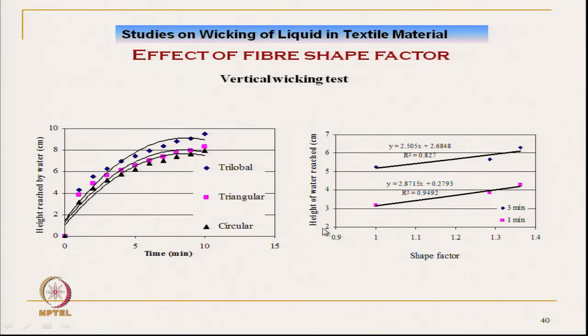If we plot a curve of shape factor versus wicking height, it increases linearly at different time levels, at 3 minutes and after 1 minute. So, there is a linear increase in wicking height with the shape factor.